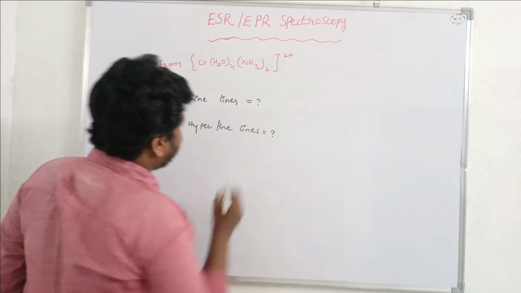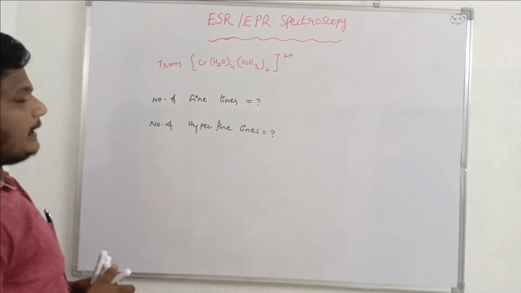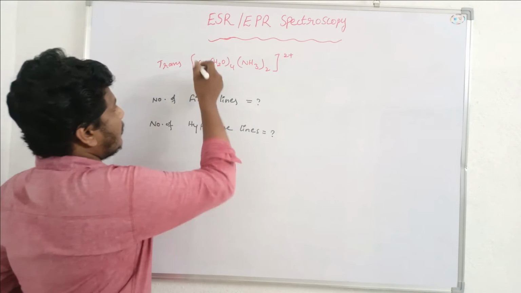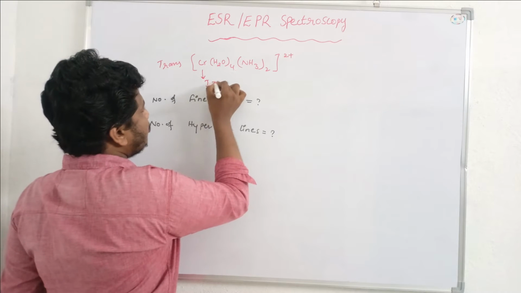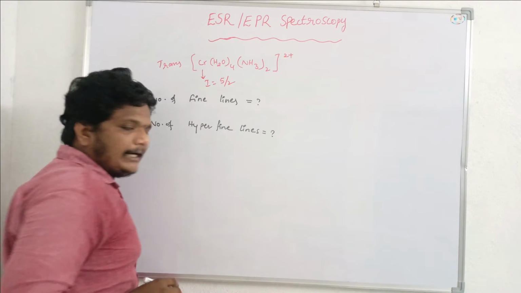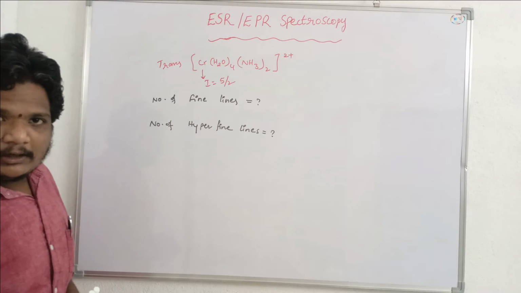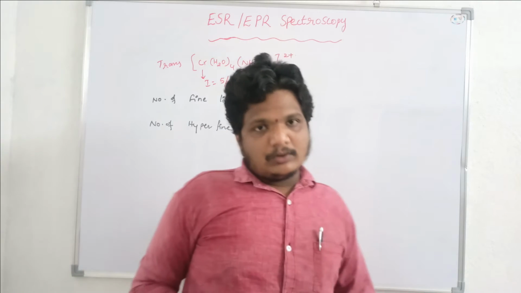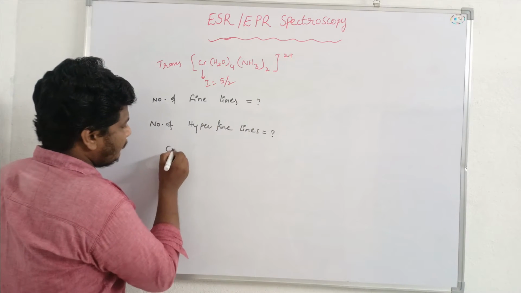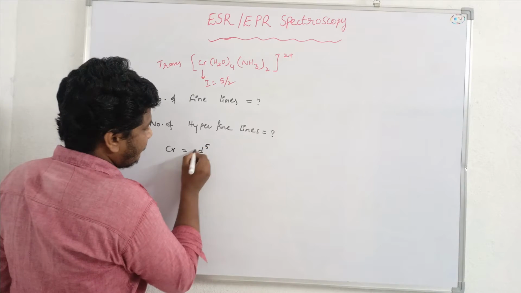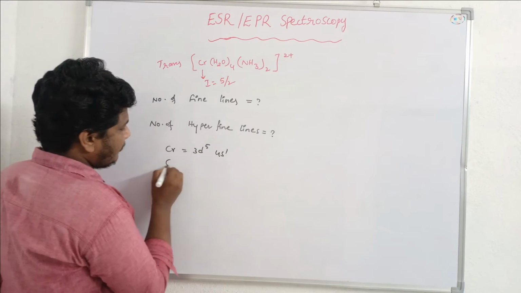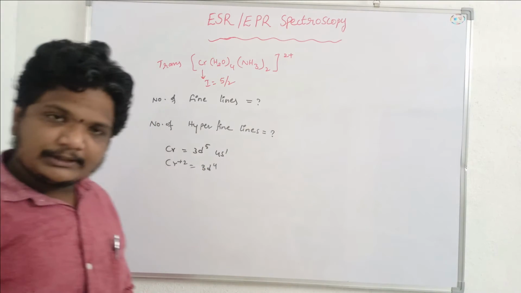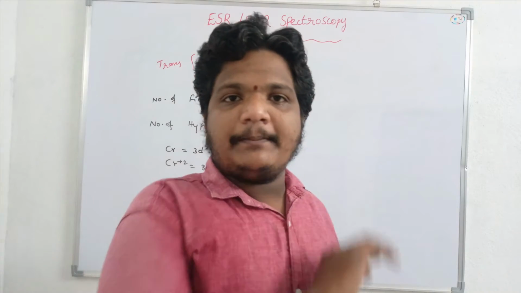For this metal complex, we have chromium 2+, so the I value is 5/2. Now, how many unpaired electrons are present in chromium 2+? Chromium has the configuration 3d5 4s1, so chromium 2+ has a 3d4 electron configuration. Here we have 4 unpaired electrons.